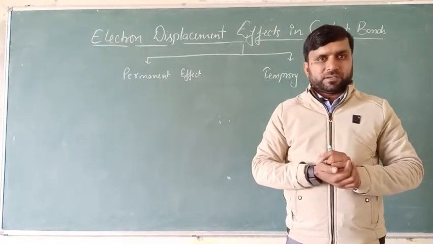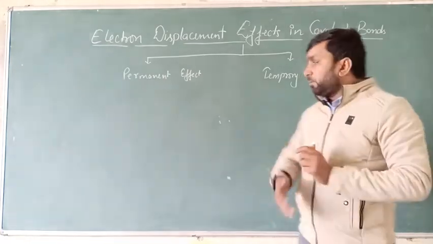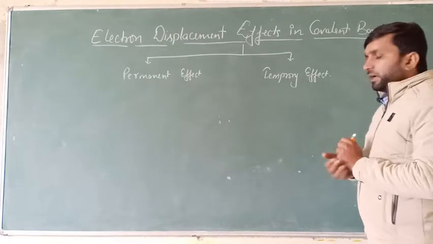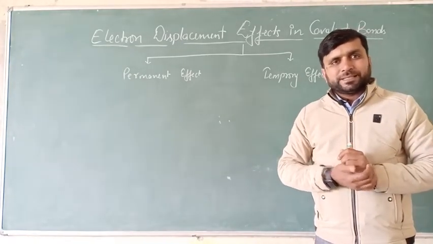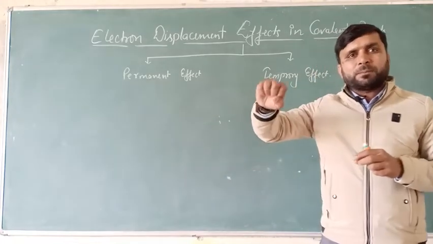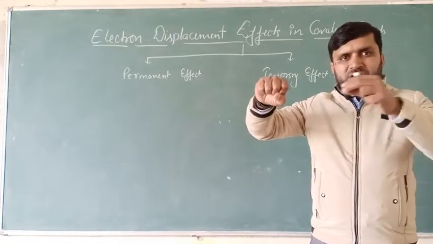So it is called the permanent effect. If you talk about the second kind of effect, a temporary effect will be there if the electron movement in a particular compound takes place in the presence of another.